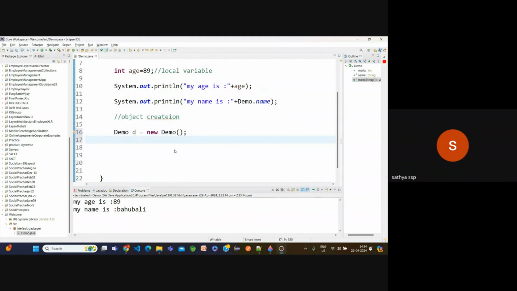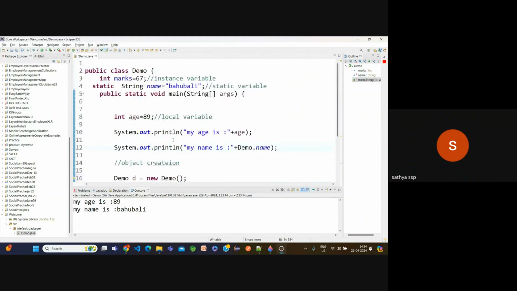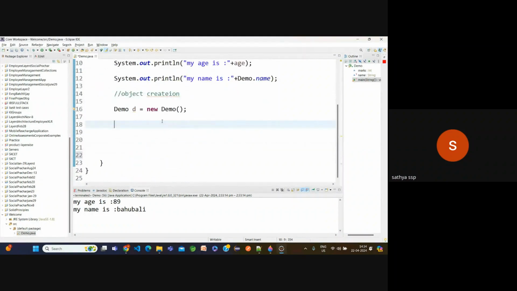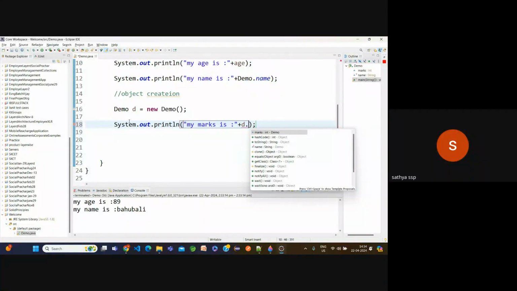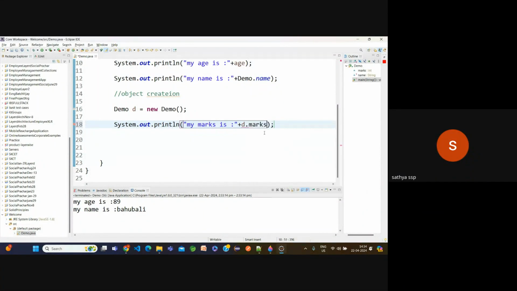Then how can I call that? Marks by using D. D is what? Object reference only. Now SYSO, like my marks is, simply here, D dot marks. Control S, right click, run as Java application. Simply here, my marks are 67.